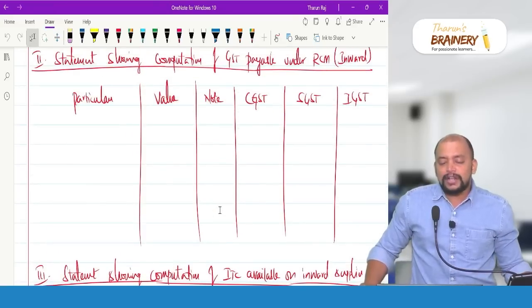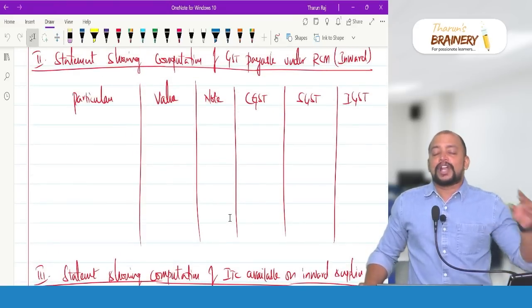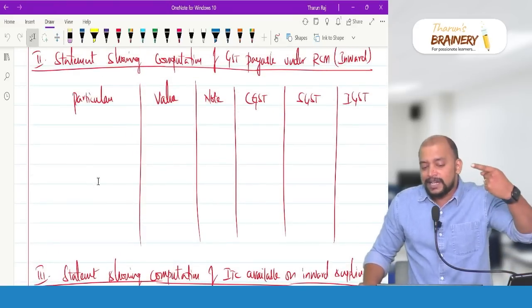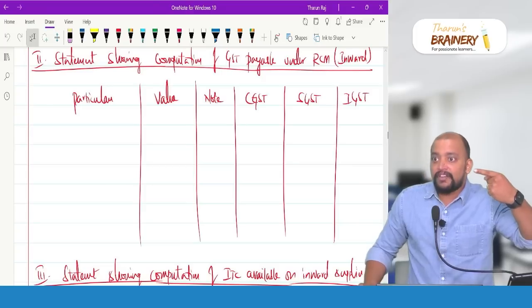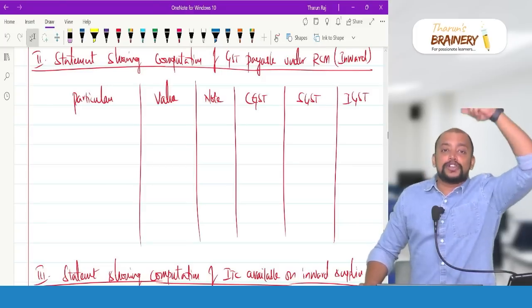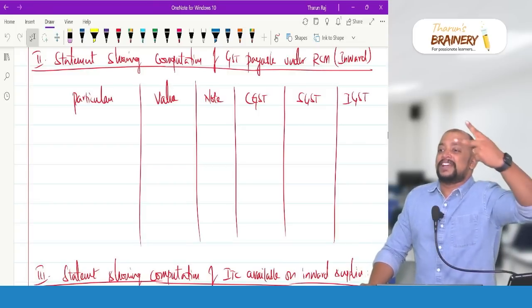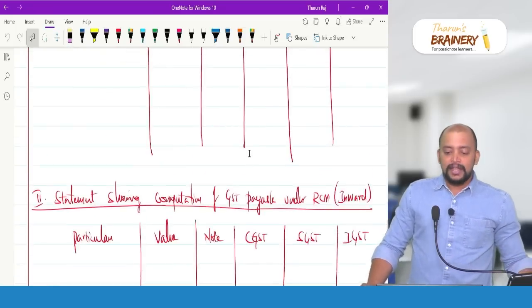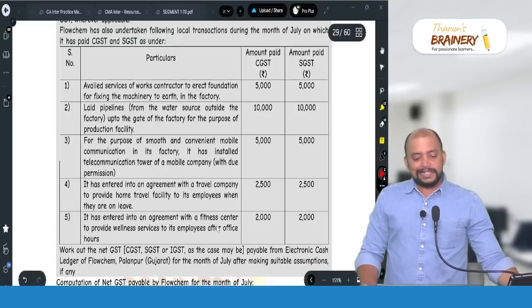So whenever you are taking inward supply under RCM, it should come in 2 statements. One in the second statement for payment of GST, and it should also come in the third statement, because you can avail it as ITC. Now, first transaction,